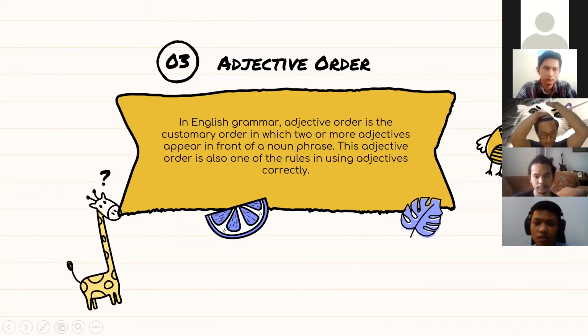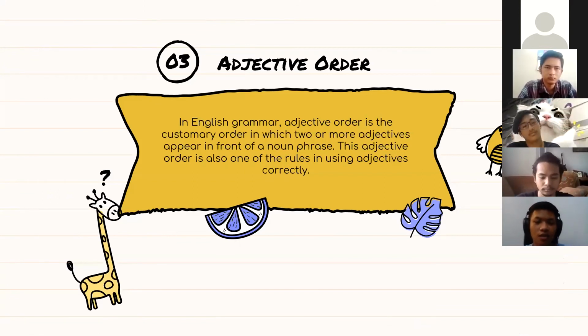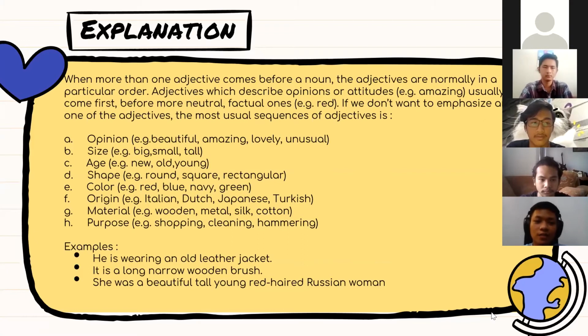Okay, next we have adjective order. In English grammar, adjective order is the customary order in which two or more adjectives appear in front of a noun phrase. This adjective order is also one of the rules in using adjectives correctly. So when more than one adjective comes before a noun, the adjectives are normally in a particular order. The most usual sequence of adjectives is opinion, size, age, shape, color, origin, material, purpose. And the examples: he is wearing an old leather jacket. It is a long, narrow wooden brush.